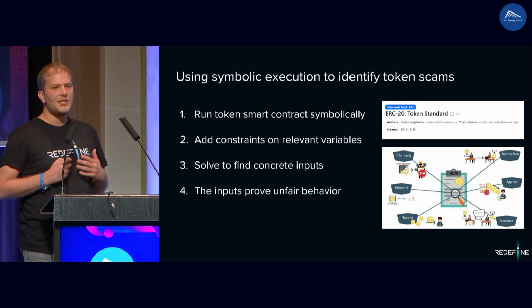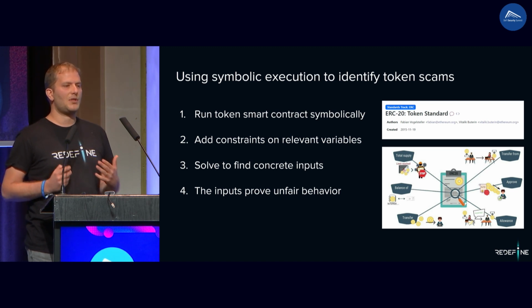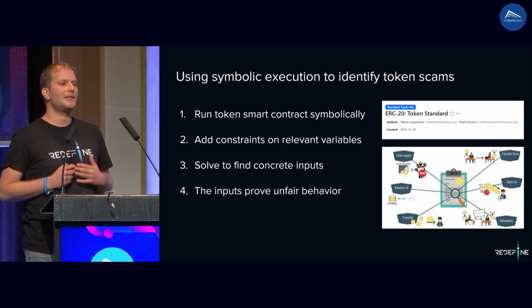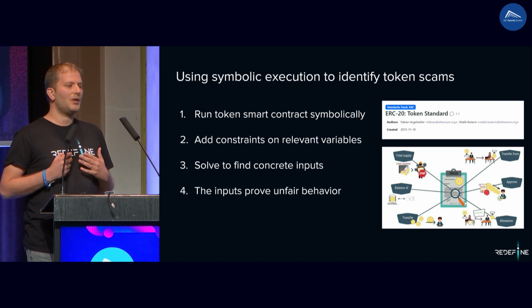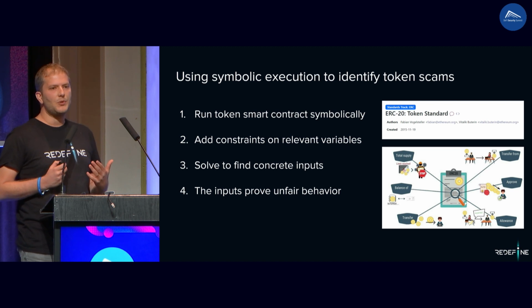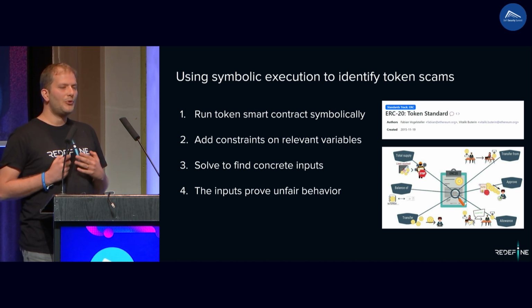Then we add constraints on important variables of the token smart contract, like balances, total supply, allowances. These variables play an essential role in the behavior of the smart contract, and we want to make sure the behavior is fair. By solving the model, we'll find concrete inputs that satisfy the constraints, and we will prove if the behavior of the token smart contract is fair or not.